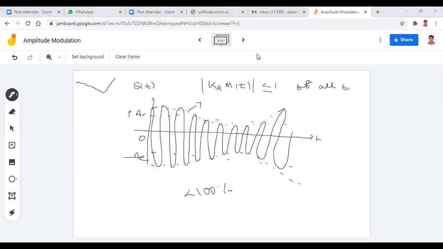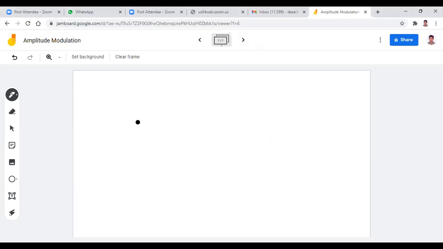Right. Next, I want to go for another case, that is Ka m of t greater than 1. Here I told that the percentage modulation exceeds 100%. So there is a chance of getting 166.7% like that. So in that case, again here plus AC and this is minus AC.